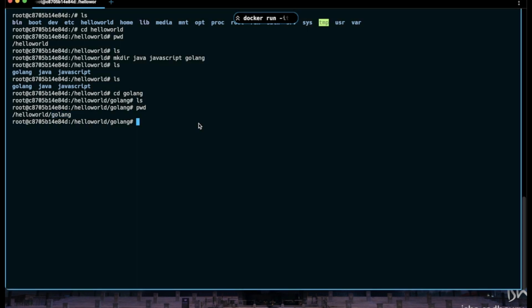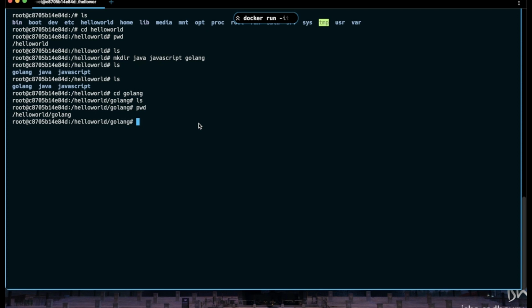Now what if we want to create a file inside some directory? I need to show one more thing inside this directory first: what if we want to create a directory inside a directory, some subdirectories as well?